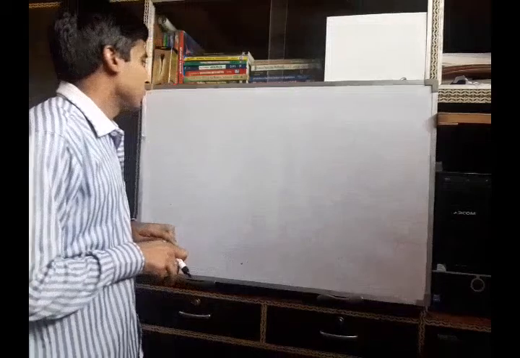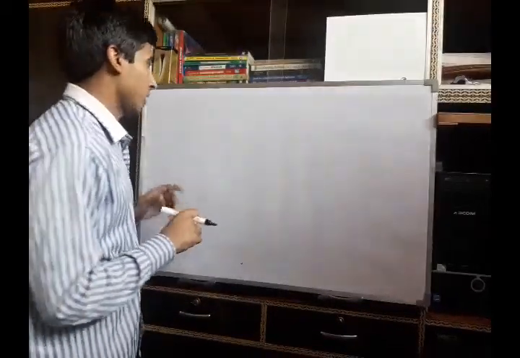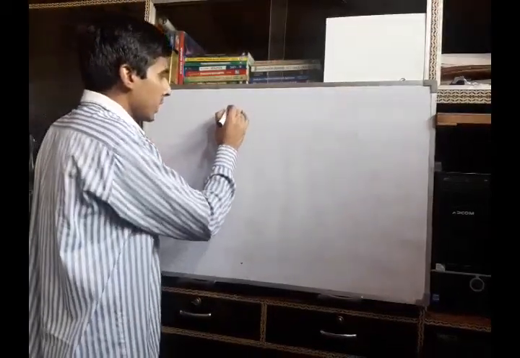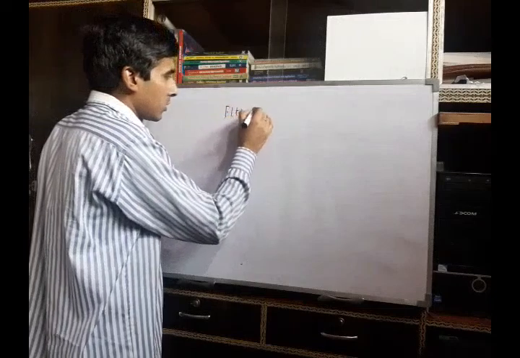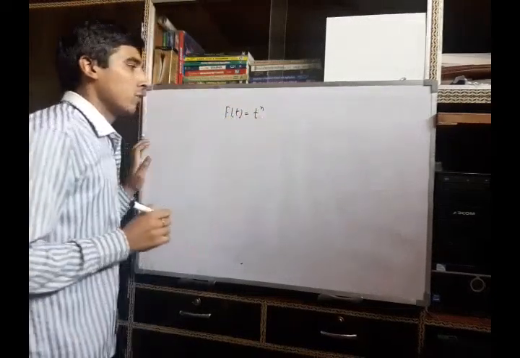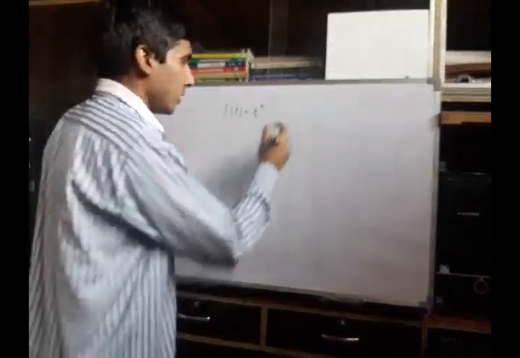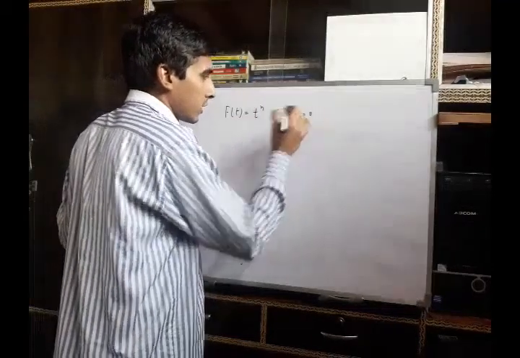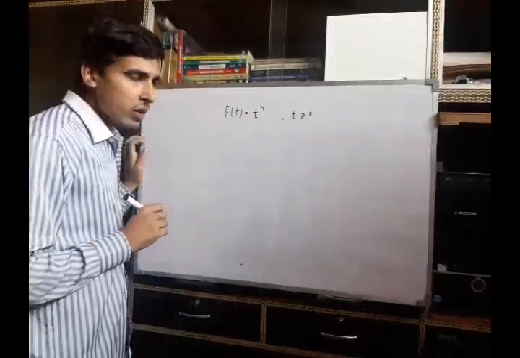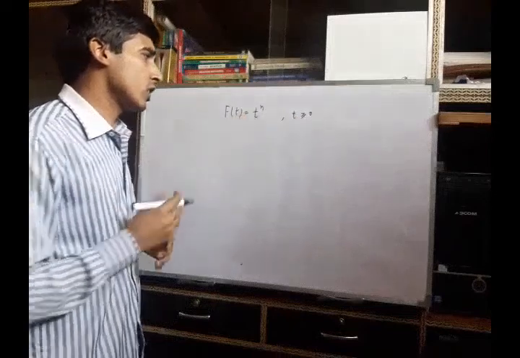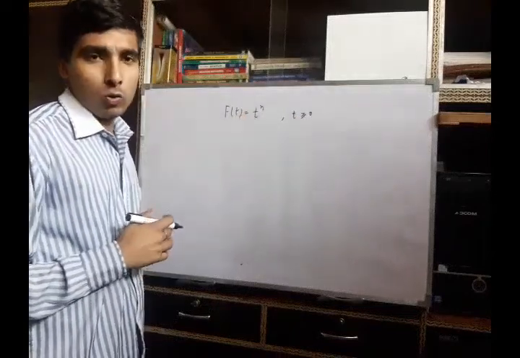Now we understand this definition with the help of an example. Suppose we have given the function which takes the value t raised to power n for all t greater than or equal to 0. Then we have to check whether this function is of exponential order or not.